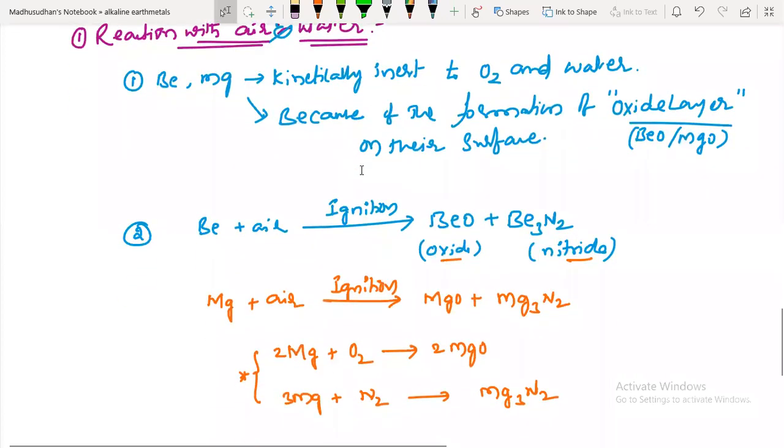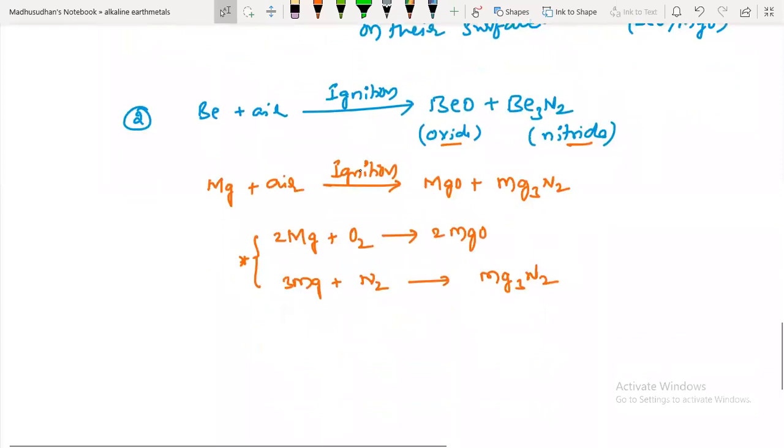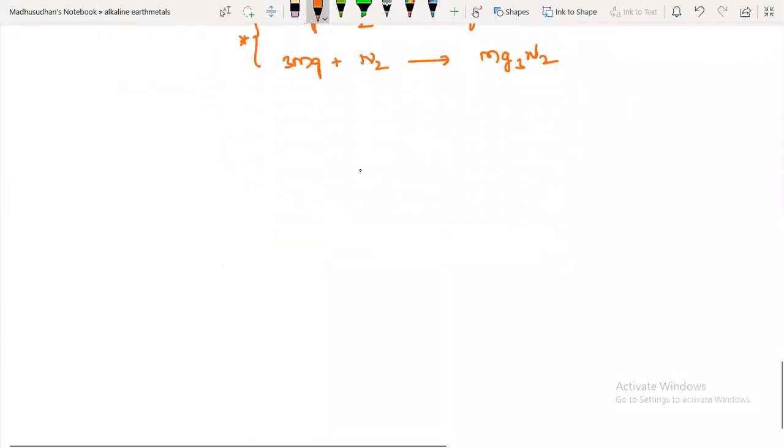Okay, next I'm moving to the next concept: reaction with halogens.